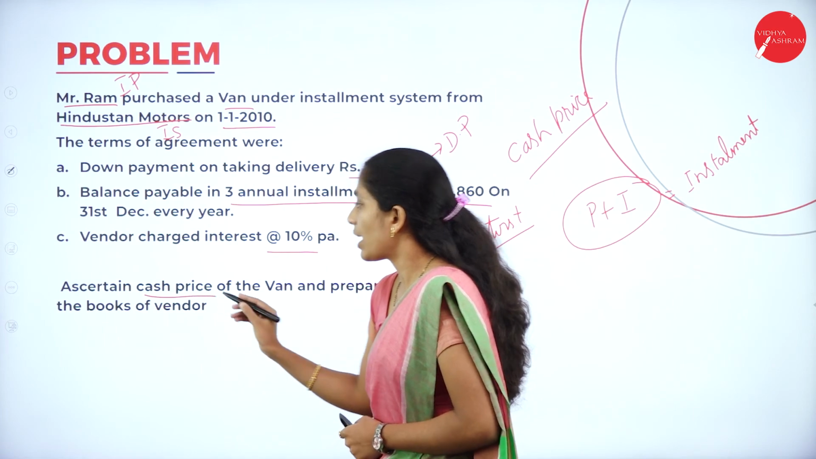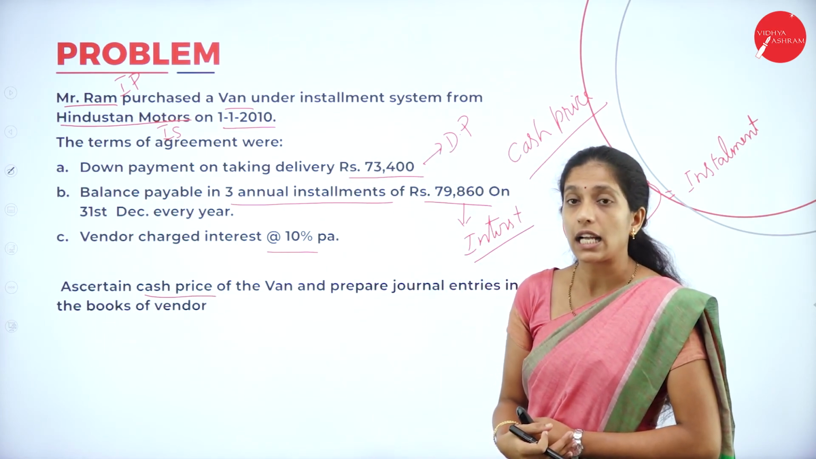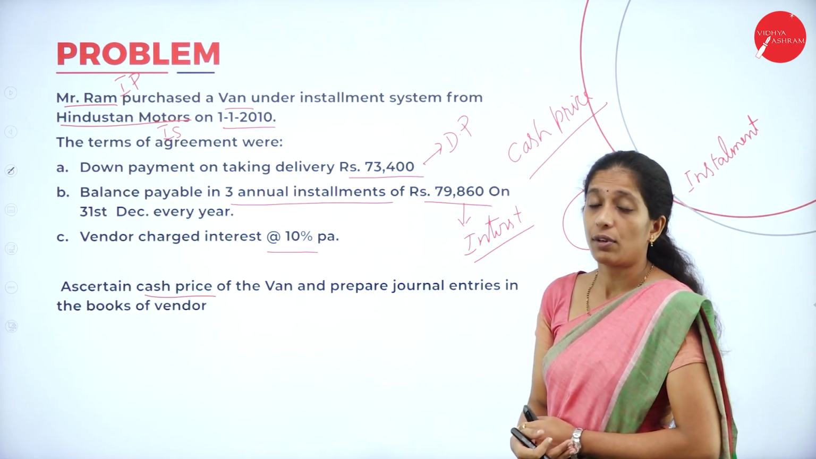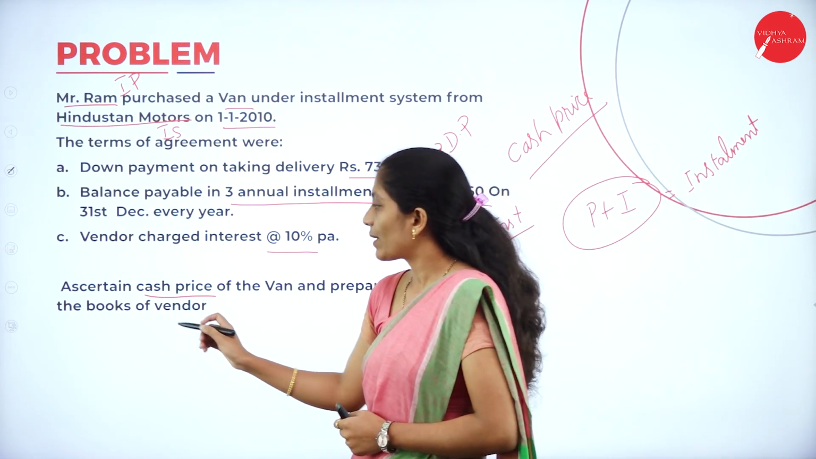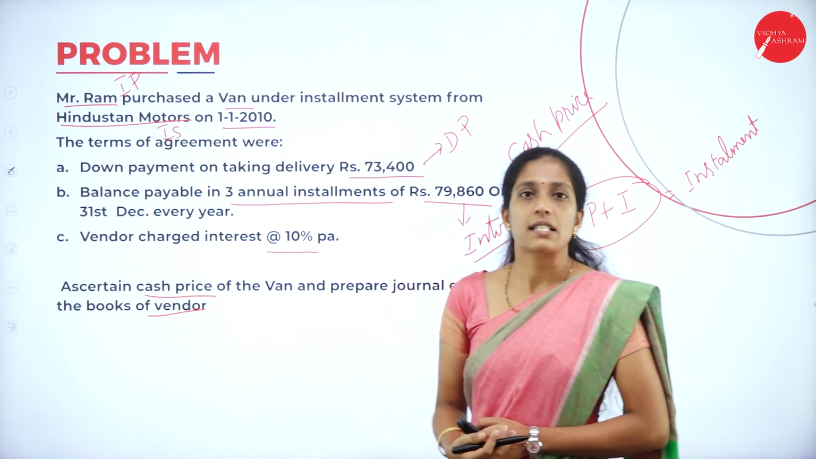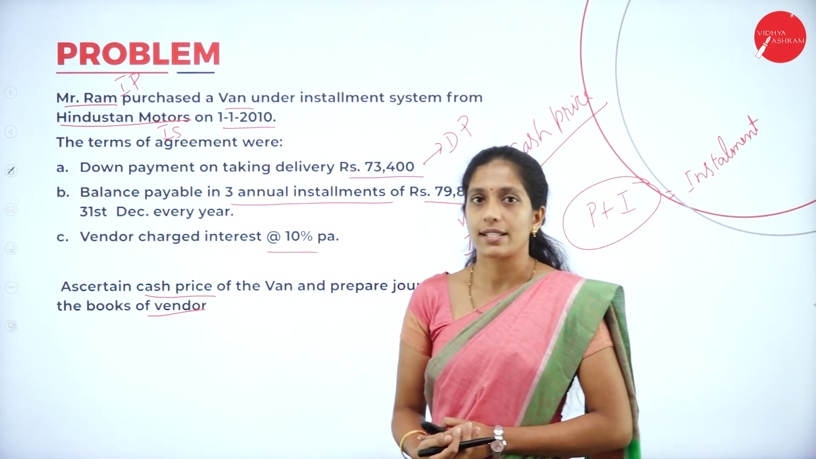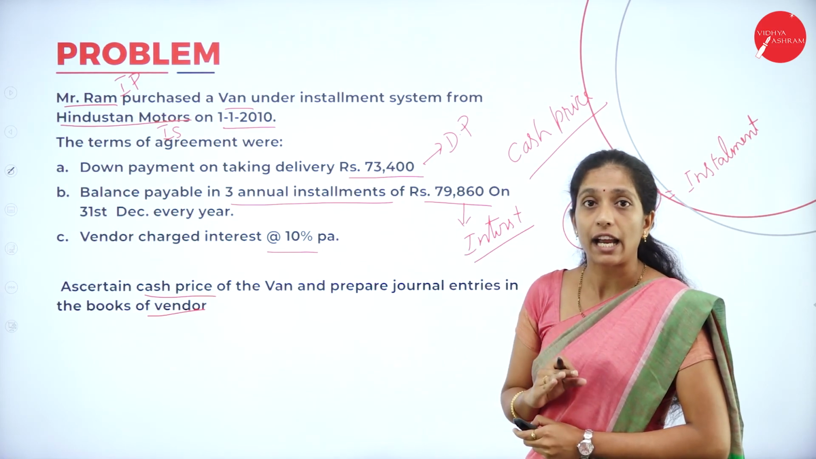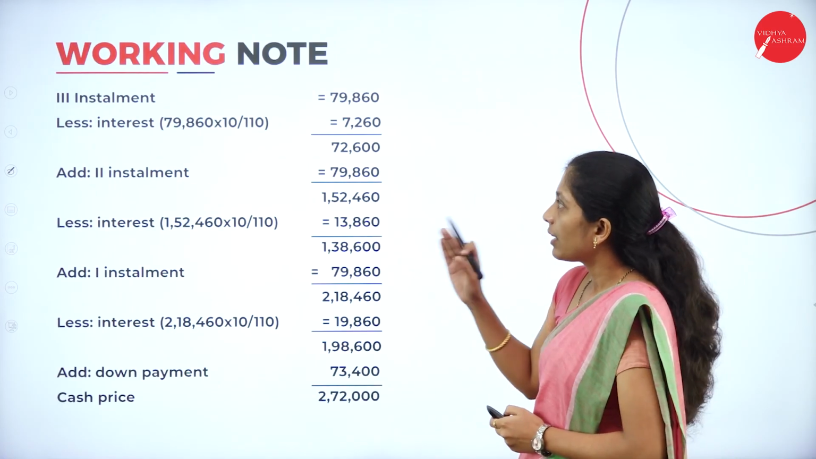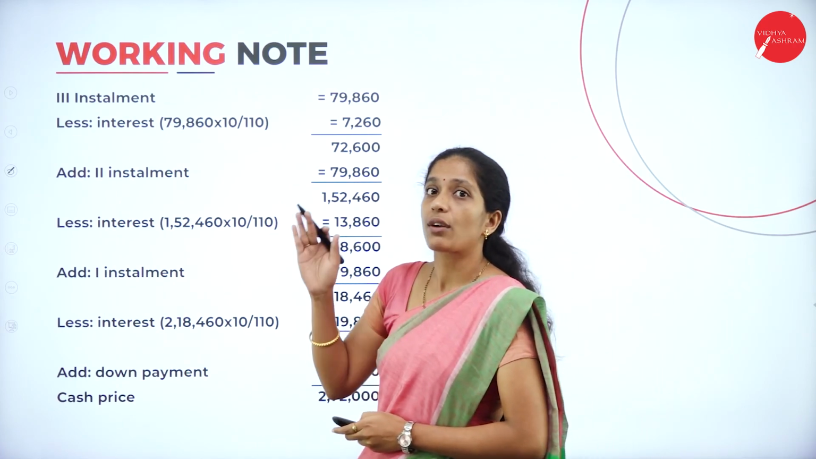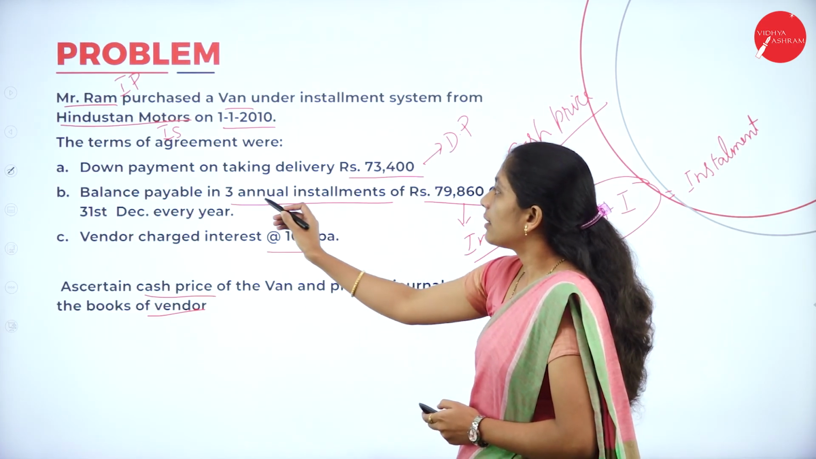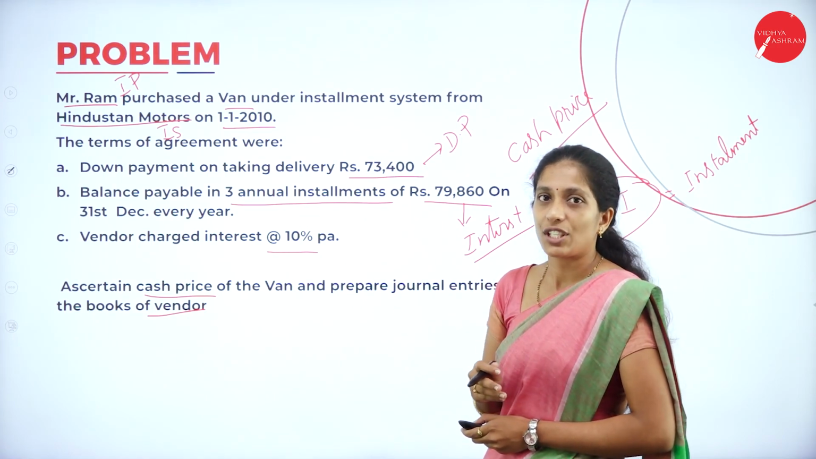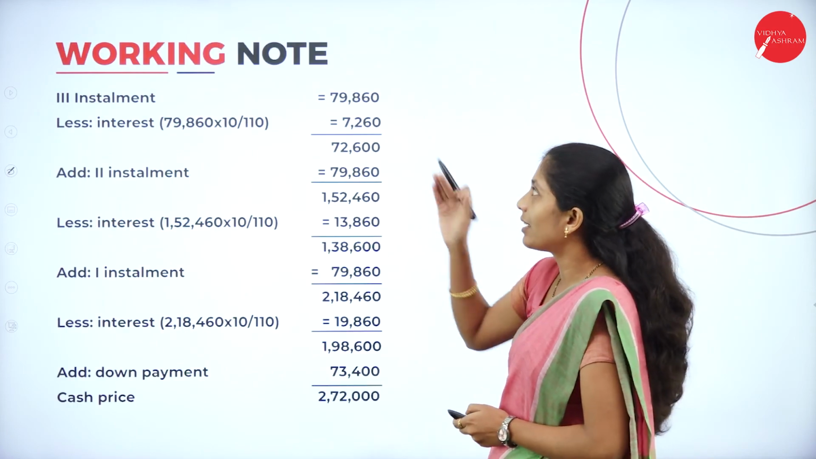Ascertain the cash price. I have told you we have to calculate the cash price of the asset and prepare journal entries in the books of the vendor. Vendor is nothing but the seller. So we have to prepare journal entries in the books of the installment seller. Now we shall go through the entry. First we have to calculate the cash price of the asset, right? So how to start? They have told us the payment will be made in 3 annual installments, so we go through the last installment, that is the third installment.